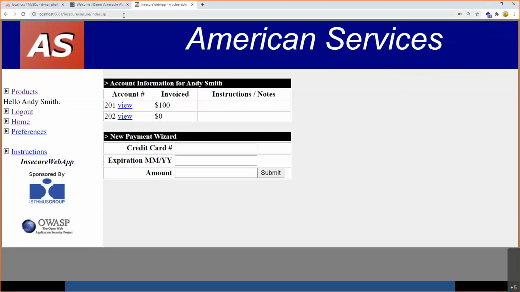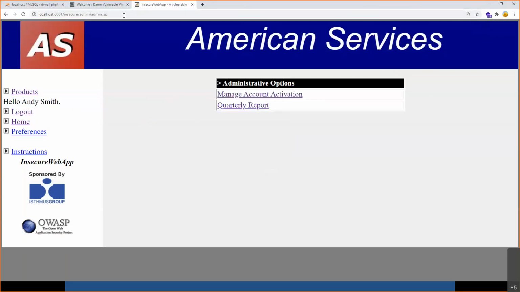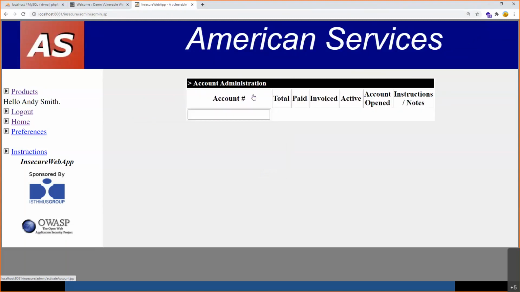But I will try to paste this admin URL over here. See, though I'm not allowed to access that page, I'm able to access the content of it by accessing the URL directly.